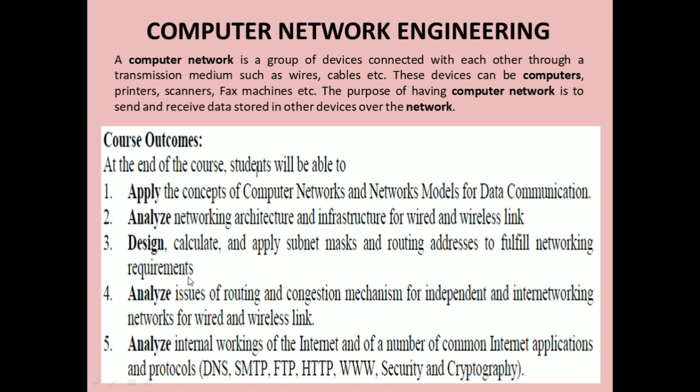The third course outcome is to design, calculate and apply subnet masks and routing addresses to fulfill networking requirements. As we have a computer network, there will be computers with addresses, and we will be dealing with routing issues. We will discuss what subnets are and how to design, calculate and apply different subnet masks to the given networks. The fourth outcome is analyzing the issues of routing and congestion mechanisms for independent and inter-networking networks for wired and wireless links.